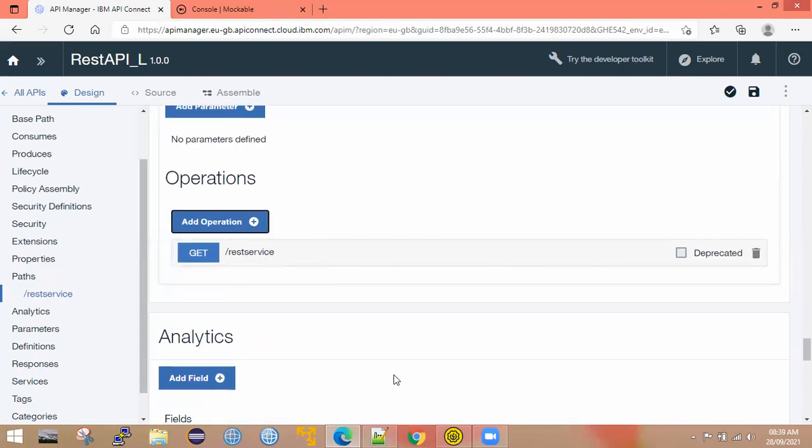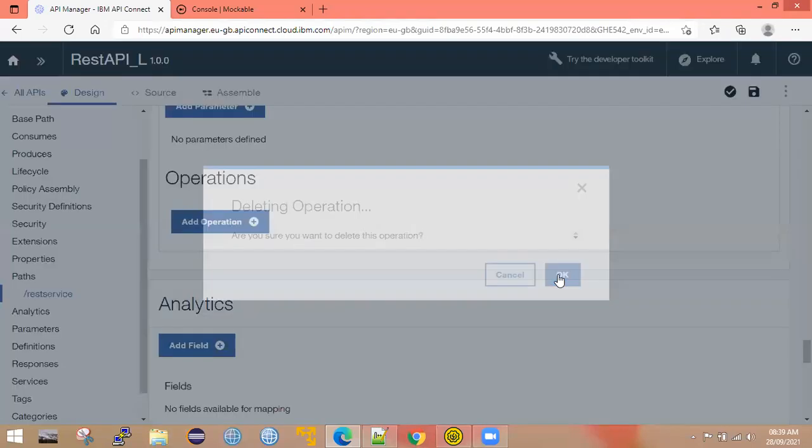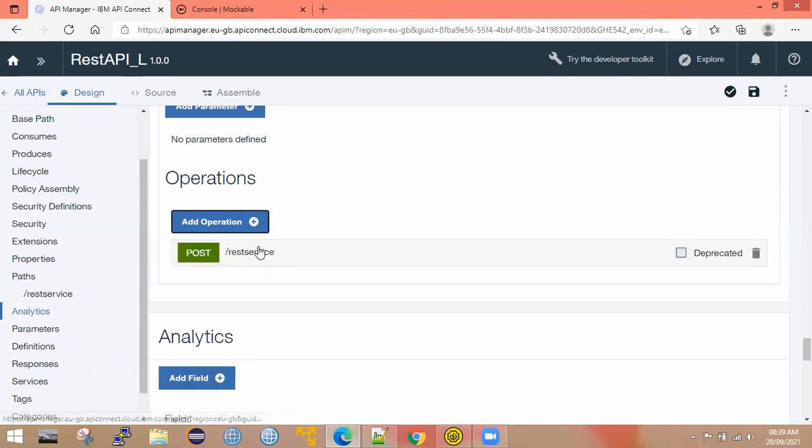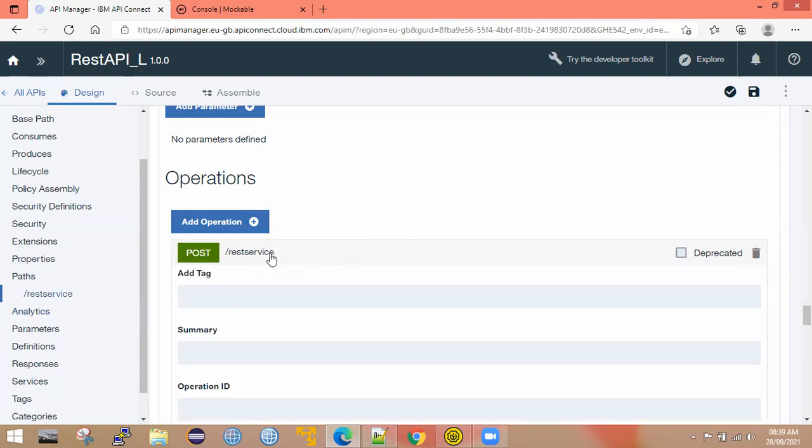So by default, whenever I create a path, this get operation is created, but I don't require this get operation because I need to send some request. I want to expect some request in the body from the API consumer, and send the same request to the backend, the backend which I want to expose as an API. So that's why I want to delete this operation. There is a delete option, right? So I clicked on it and deleted it. Now, which operation do I need to create? I need to create the post operation.